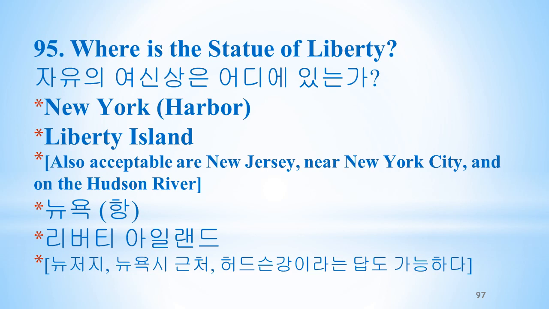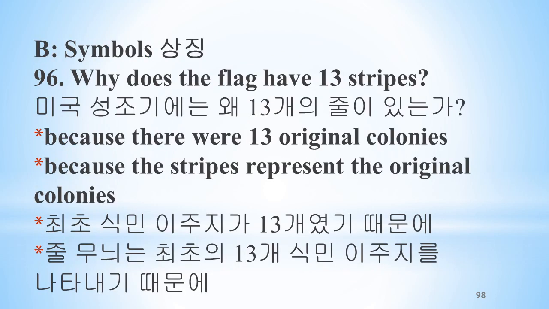Where is the Statue of Liberty? New York Harbor, Liberty Island, New Jersey, near New York City, on the Hudson River. Why does the flag have 13 stripes? Because there were 13 original colonies. Because the stripes represent the original colonies.